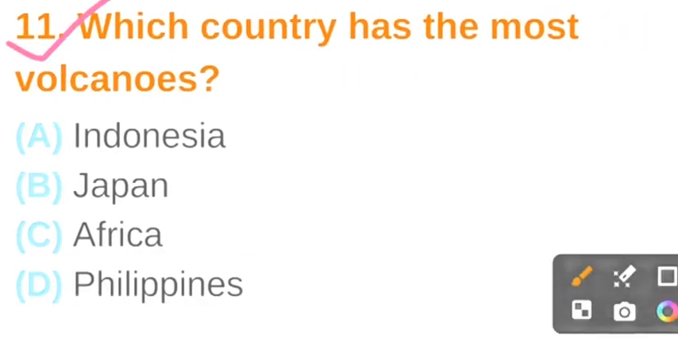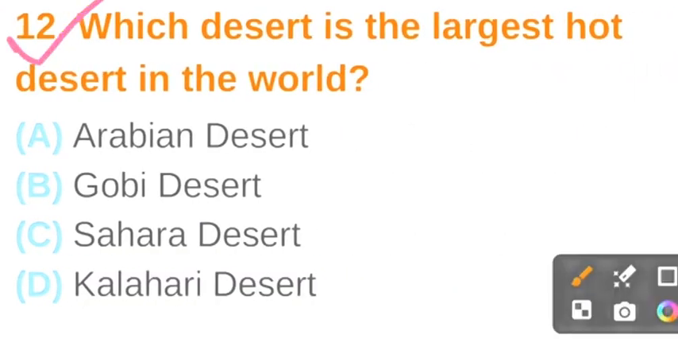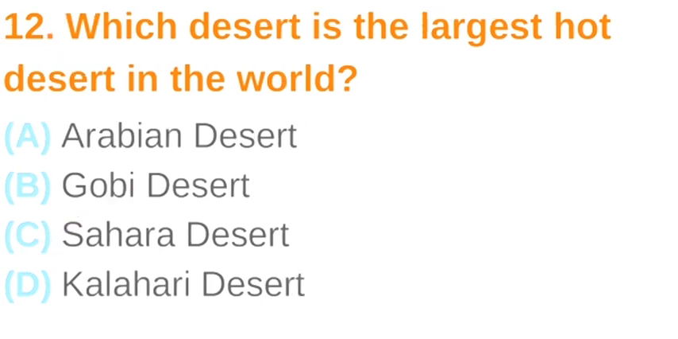Question number 11. Which country has the most volcanoes? The correct answer is option A, Indonesia. Question number 12. Which desert is the largest hot desert in the world? The correct answer is option C, Sahara Desert.